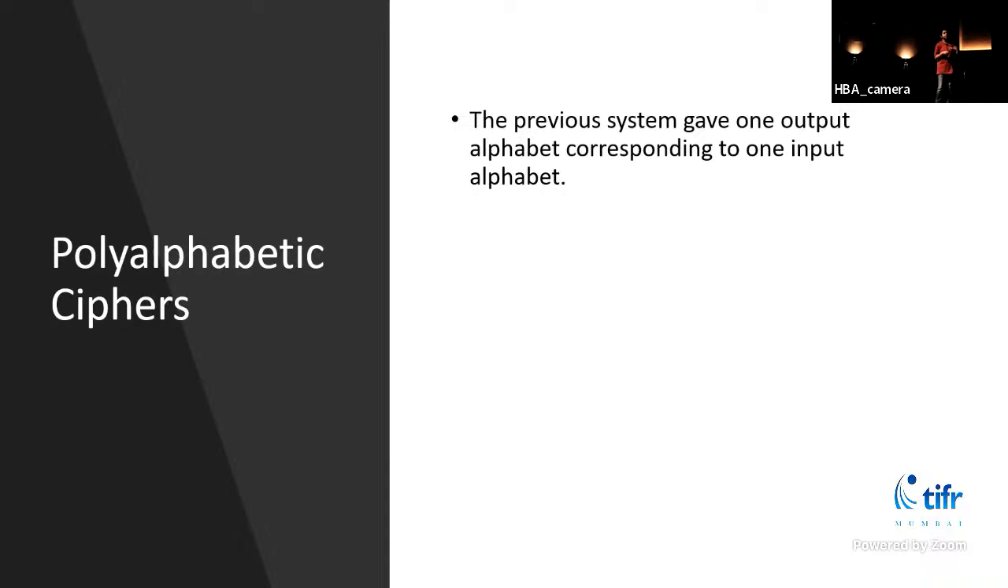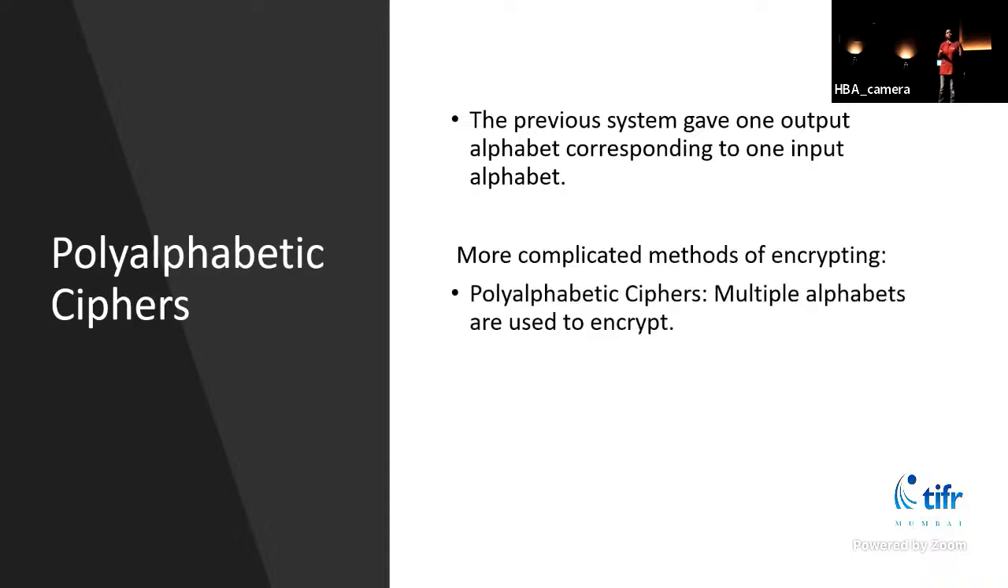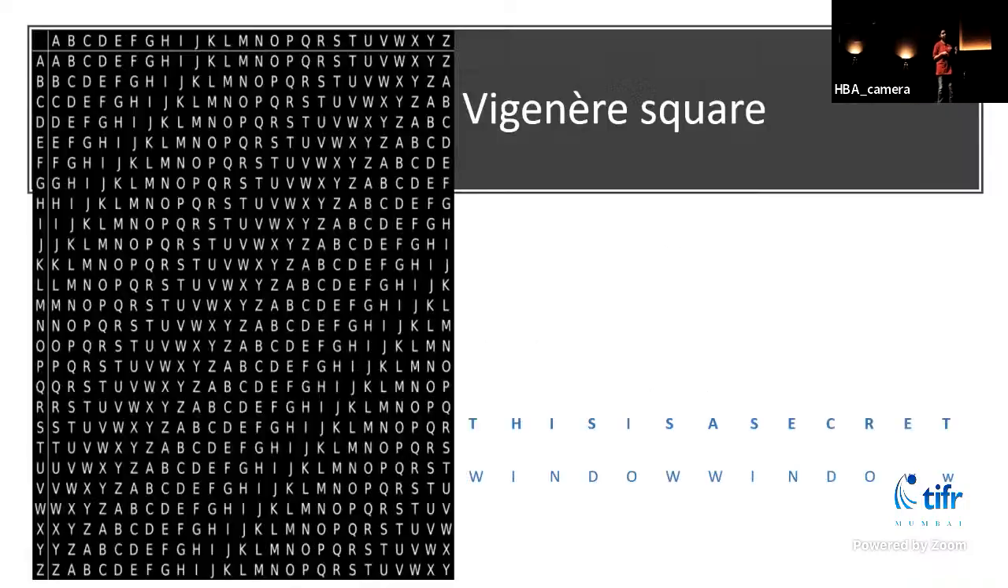But here, for a more complicated method of encrypting, we'll use multiple alphabets to encrypt. So let us see an example. An example is a Vigenère square. So this huge square is called the Vigenère square. So the method works as follows.